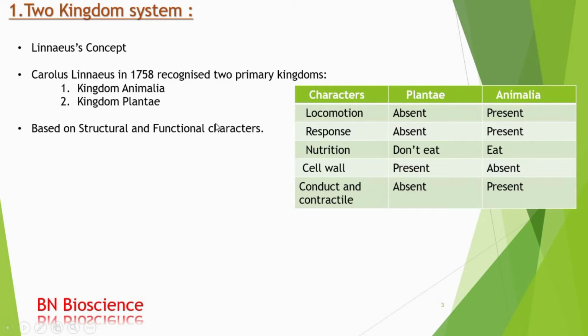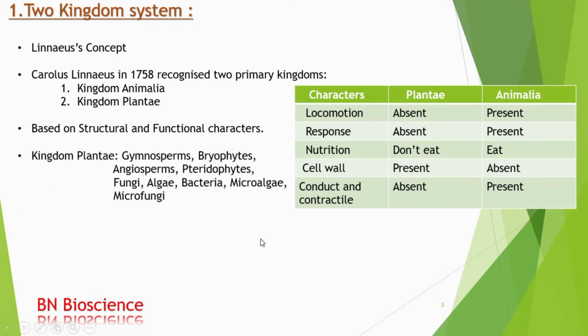So let us see which organisms were kept under which kingdom. First one is the kingdom Plantae. It includes the gymnosperms, bryophytes, angiosperms, pteridophytes, fungi, algae, bacteria, microalgae and microfungi. And in kingdom Animalia, he put all animals and protozoa.